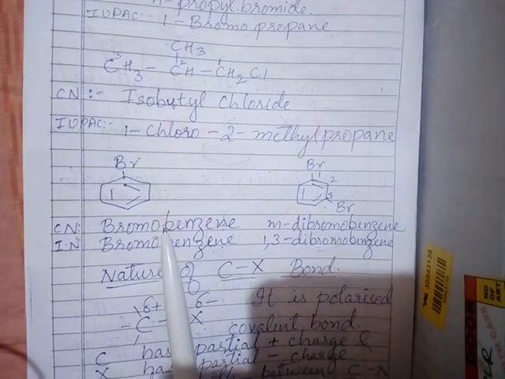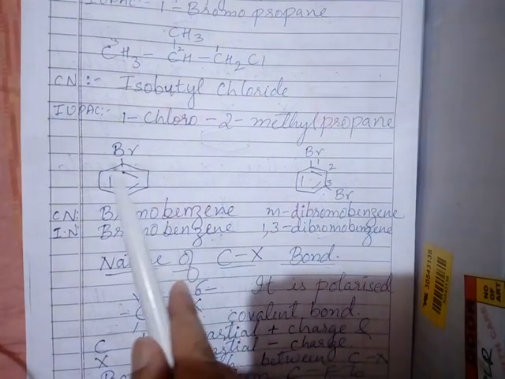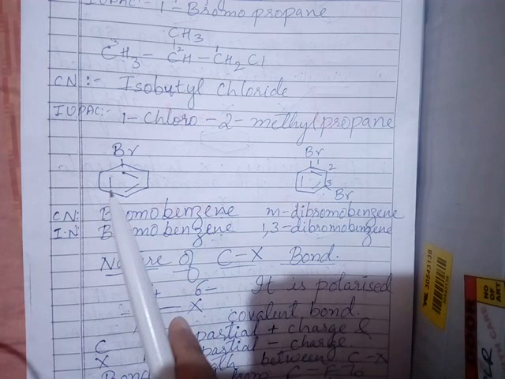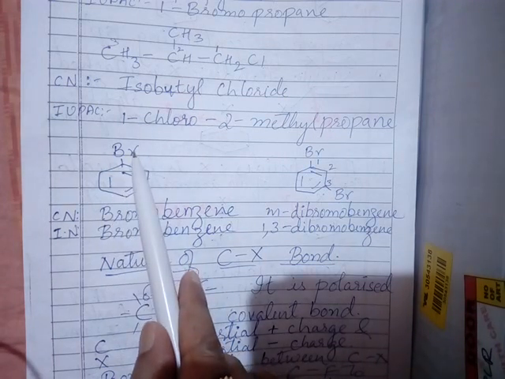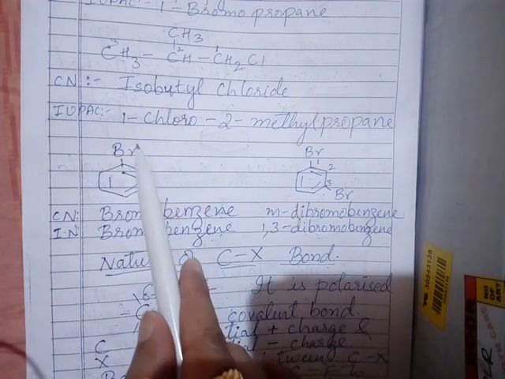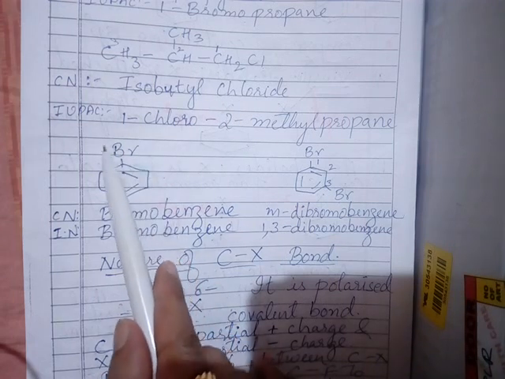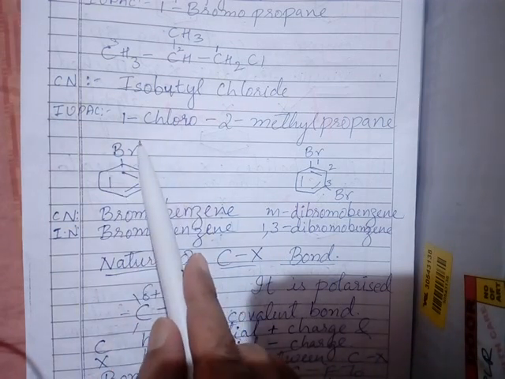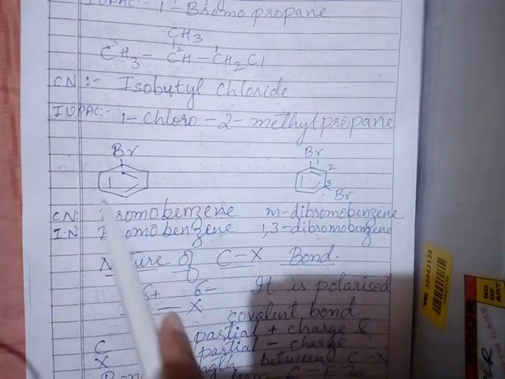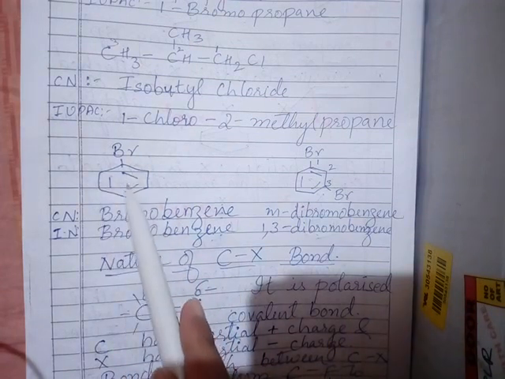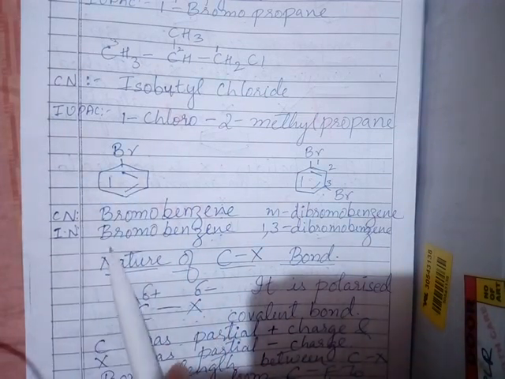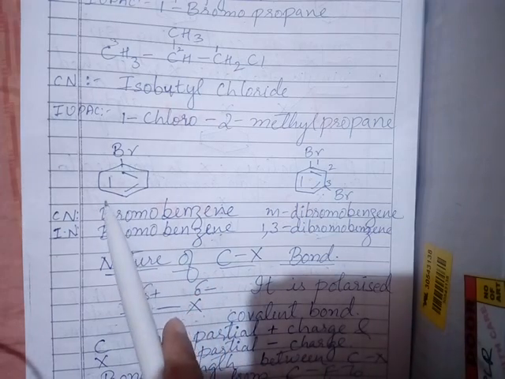Coming to the aromatic compound, here you can see that there is presence of a benzene ring. In this benzene ring there is presence of a bromine. So this is what haloarene means. This is bromobenzene. Okay, common name ಮತ್ತೆ IUPAC name ಎರಡು same ಇದೆ, bromobenzene.